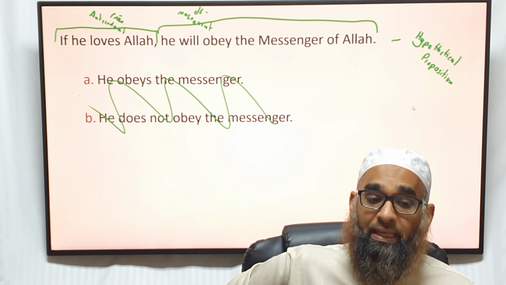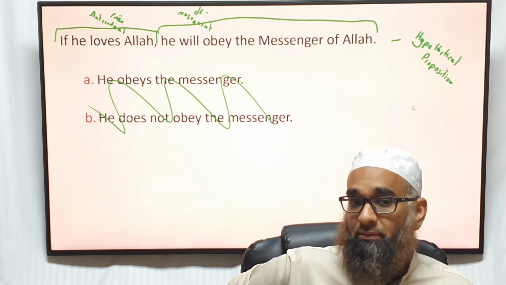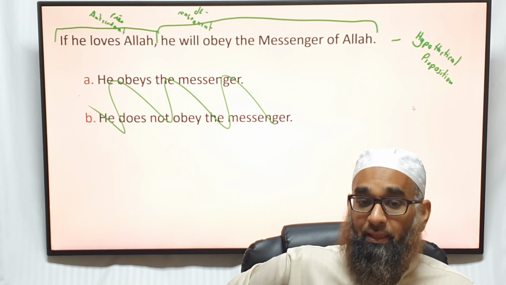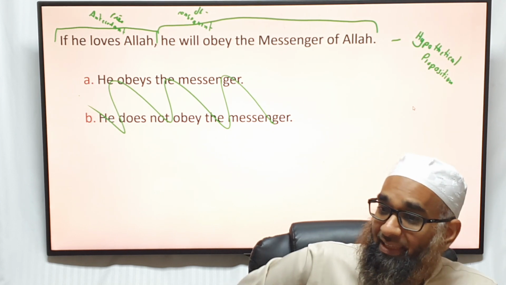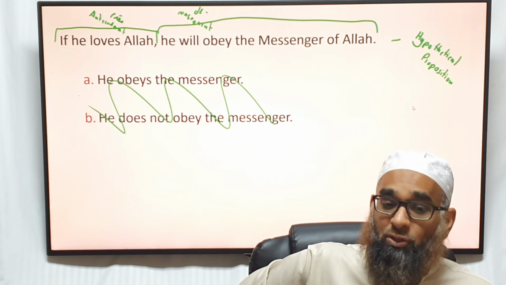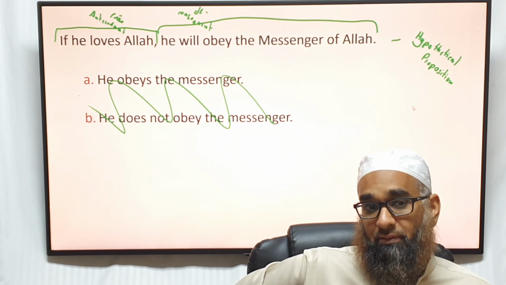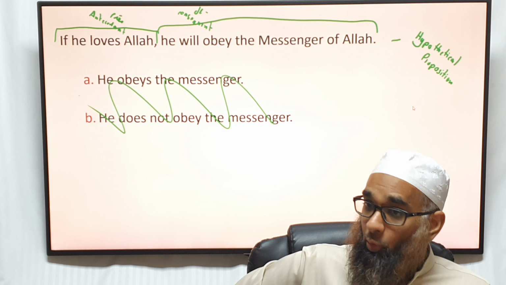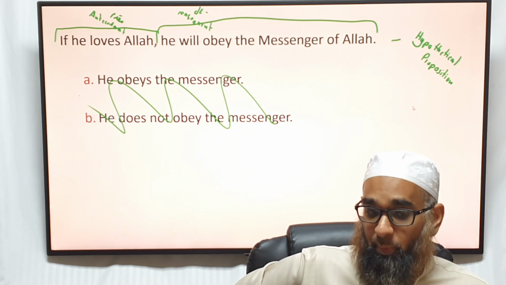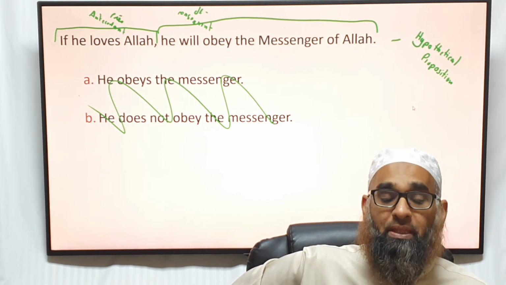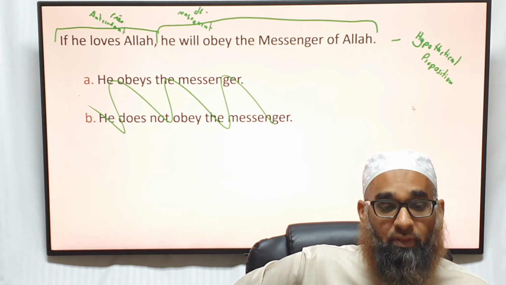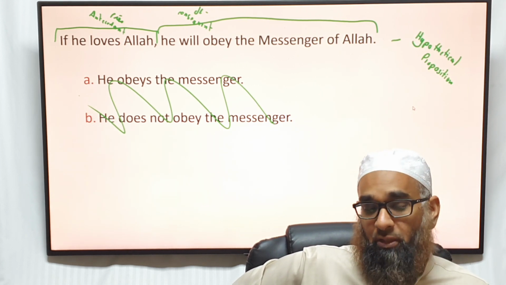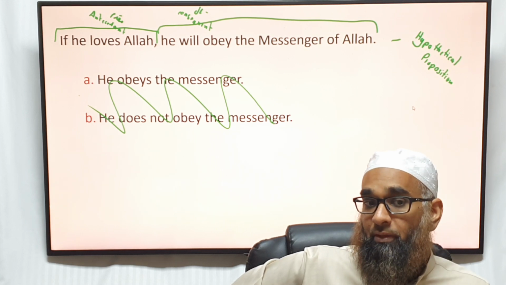What if he says, if he does not love Allah? If we deny the antecedent, he does not love Allah, so we can't yield anything. If he loves Allah, he will obey the Messenger of Allah sallallahu alaihi wasallam. He does not love Allah, so therefore he does not obey the Messenger. That's not necessarily true. Why?